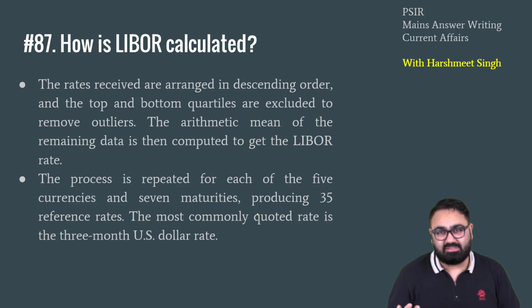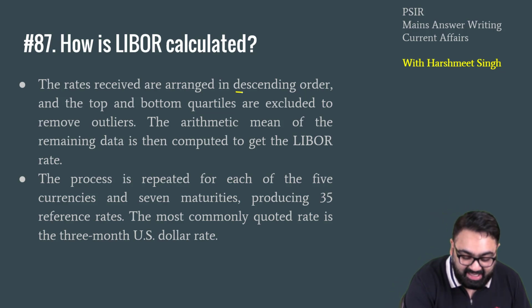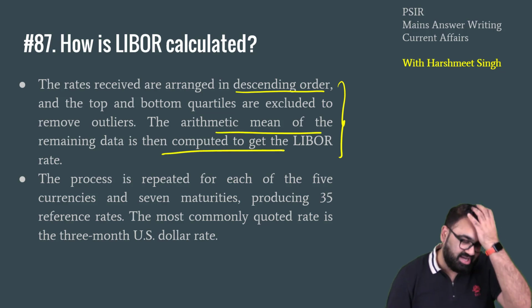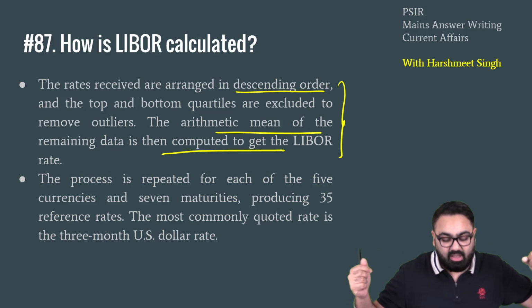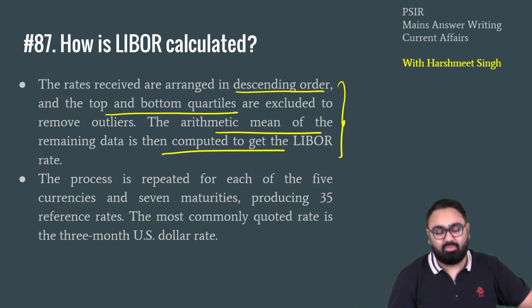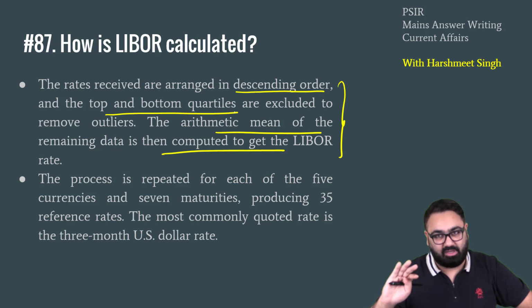So what usually happens? These different rates are arranged in the descending order, and the arithmetic mean of this data is taken out after removing both top and bottom quartiles. Now, what are both top and bottom quartiles? Basically, without going into detail, let me explain this to you in simple terms.